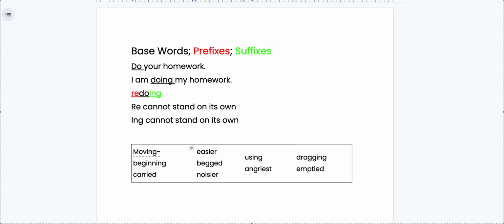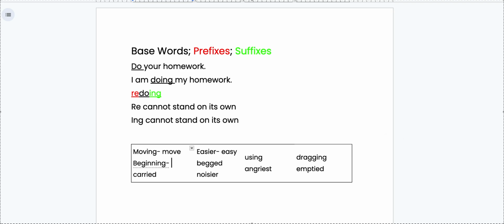So if we are looking at our spelling words here, we have the word moving. What do you think the base word in moving is? Remember, the base word is the part of that word that can stand on its own. Do we think that ing can stand on its own, or do we think move can stand on its own? The word move can stand on its own. Our next word is easier. Do we think er can stand on its own, or do we think easy can stand on its own? Easy can stand on its own.